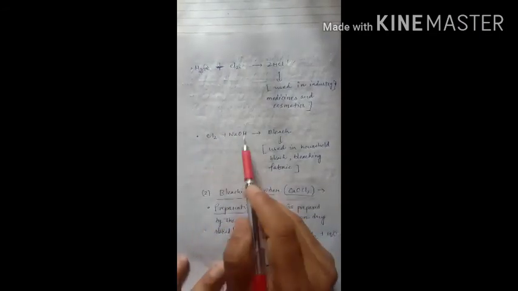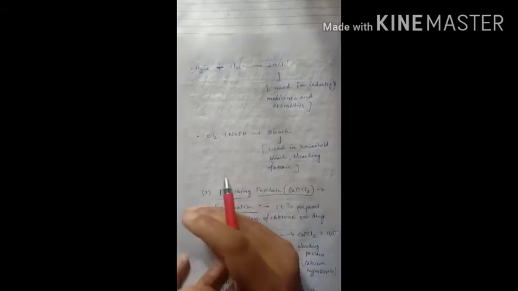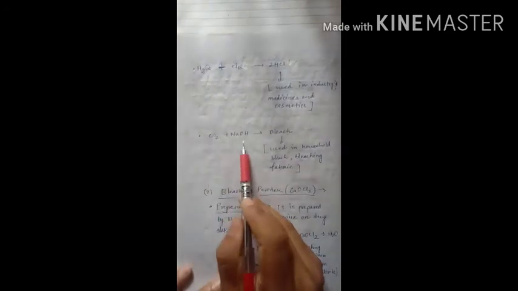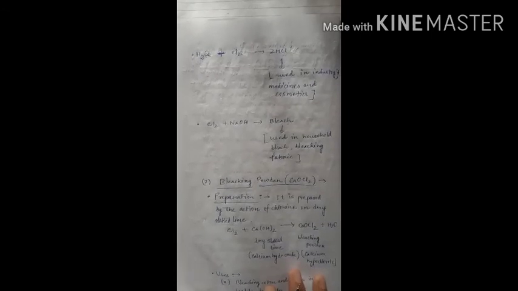Then the mixture of chlorine and sodium hydroxide is used as a very important reagent, that is bleach. It is used as household bleach and for bleaching fabrics; in different areas we can use bleach. This is the general form of bleach, and by adding some additive compounds we can make different types of bleach. So it is very important. Sodium hydroxide is very important; it is one of the strong bases.